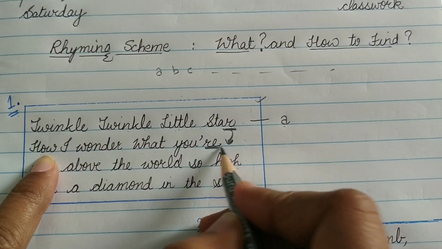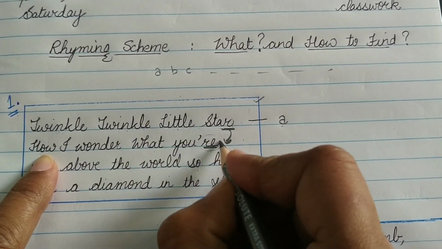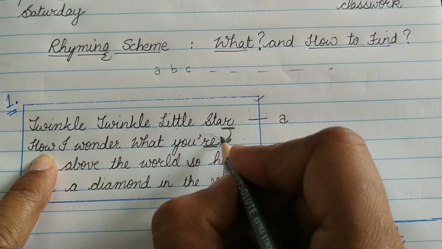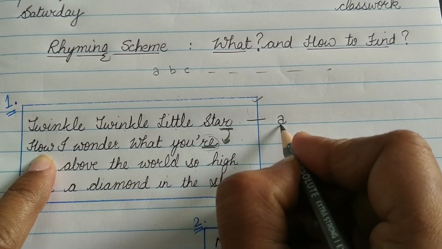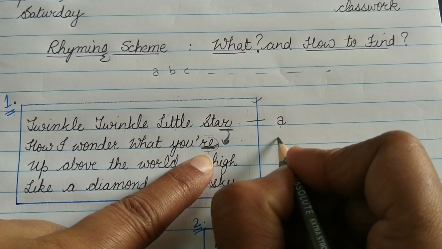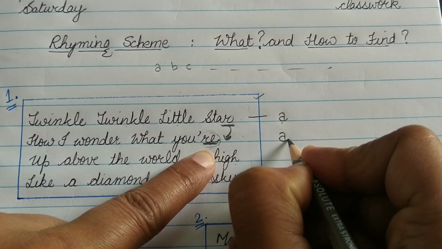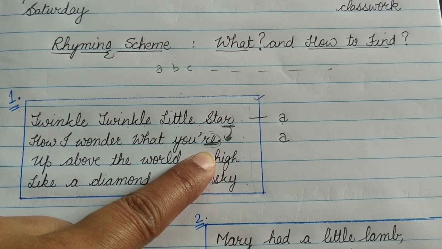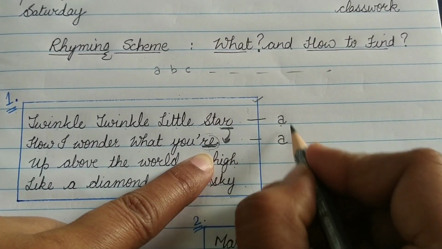The same sound. Because this sound is repeated, and earlier I gave the first line letter A, the second line will also have the letter A. Okay, now for 2 lines we know how to represent.